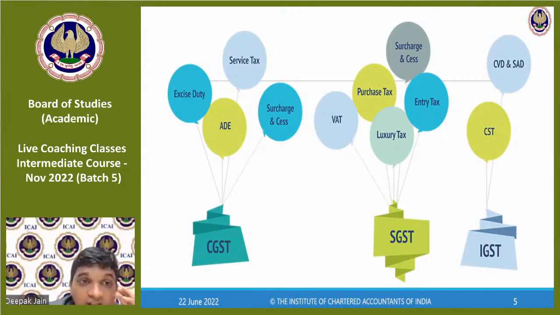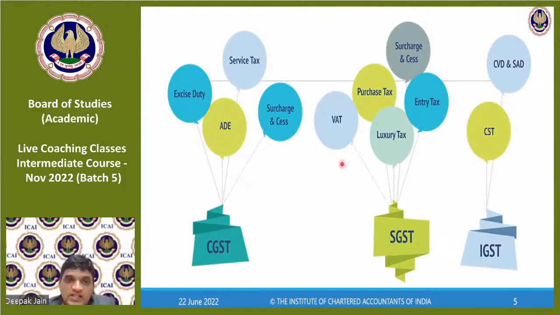What central levies have got subsumed? So these taxes are not there: the excise duty, service tax, additional duty of excise, surcharge and cess. These are no more there. These have been subsumed under CGST.